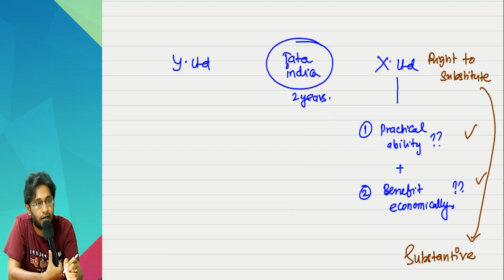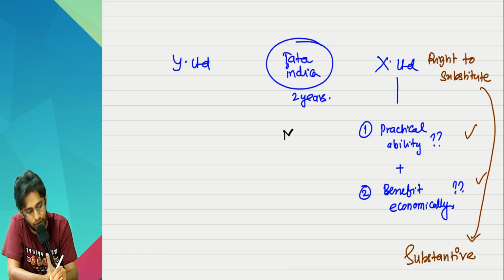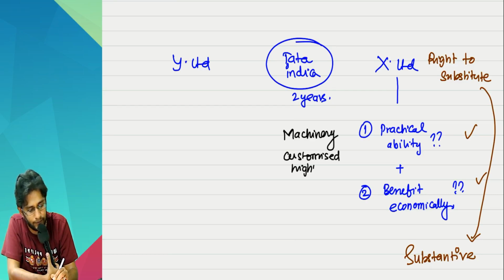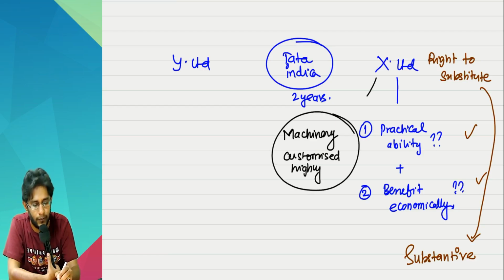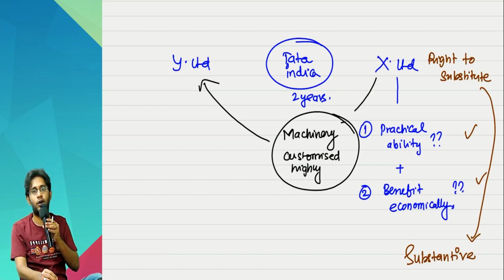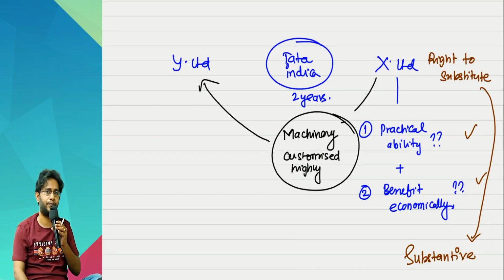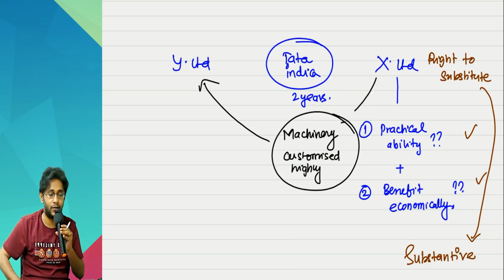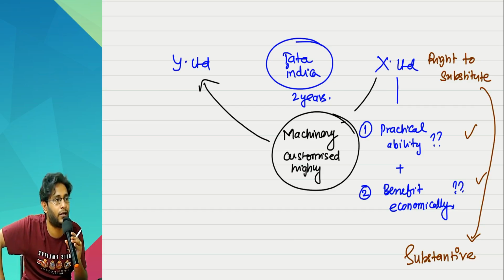Suppose instead of a Tata Indica car, let us make it a machinery. And this machinery is a highly customized machinery. So X Limited made the machinery for Y Limited based on the specifications of Y Limited, but highly customized. In this case, what is the chance? What is the practical ability?